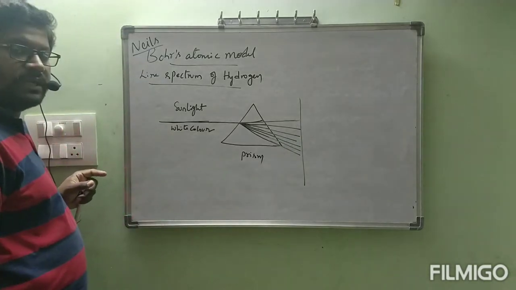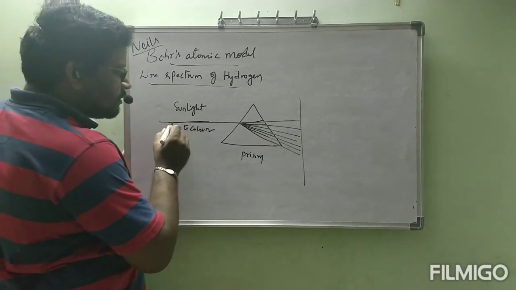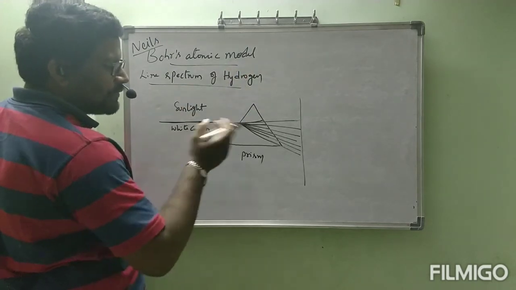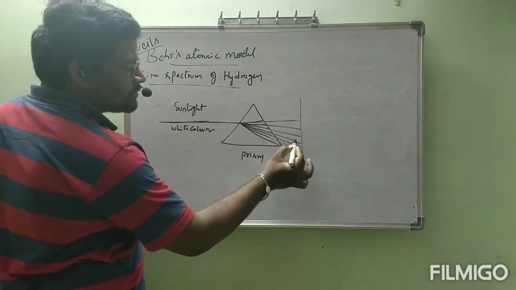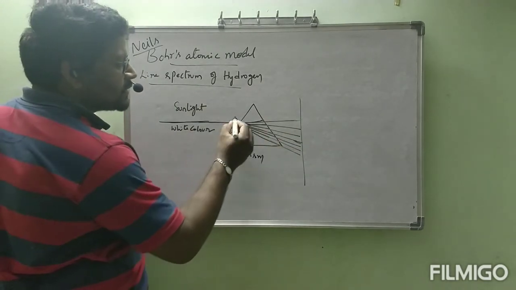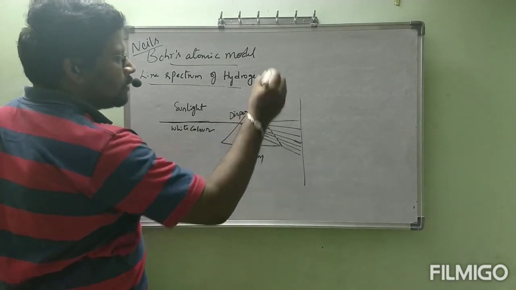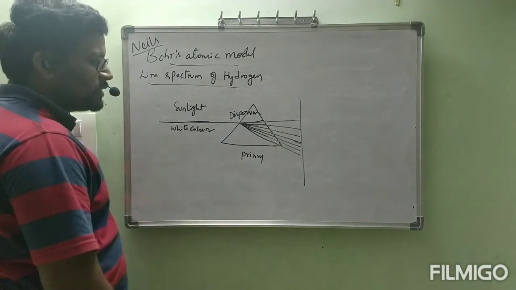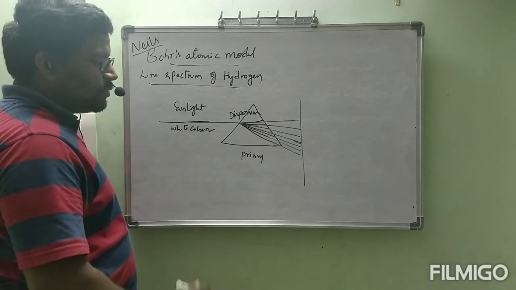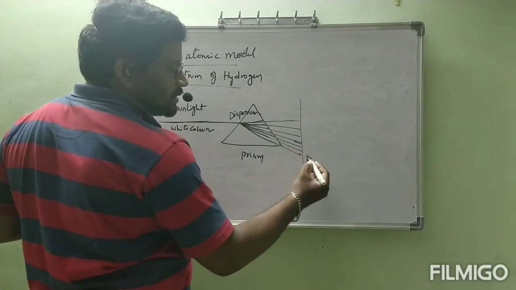It will be split into how many colors? 7 colors. The process of splitting of one color into 2 or more colors, here 7 colors, is called dispersion. What is it? The process of splitting of one color into 7 colors is called dispersion. Okay, next. What are these 7 colors?